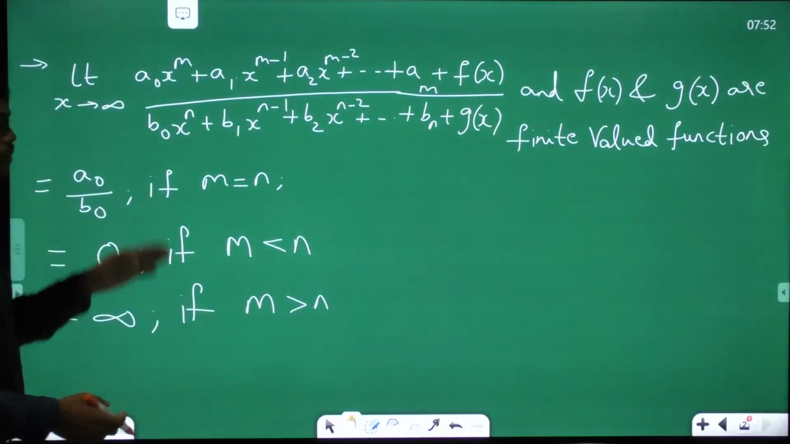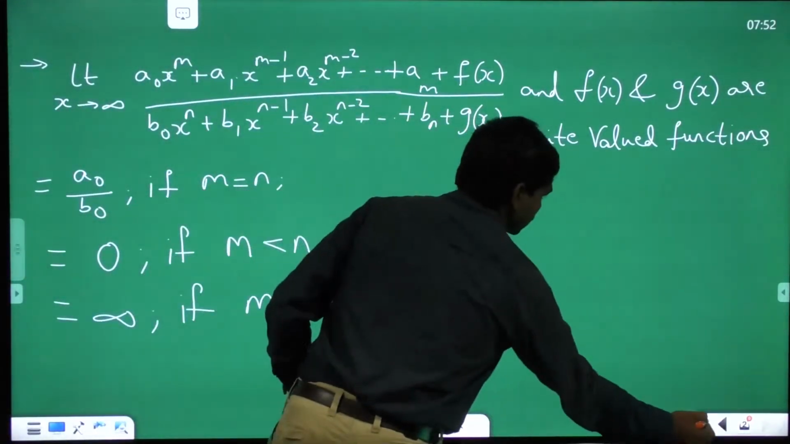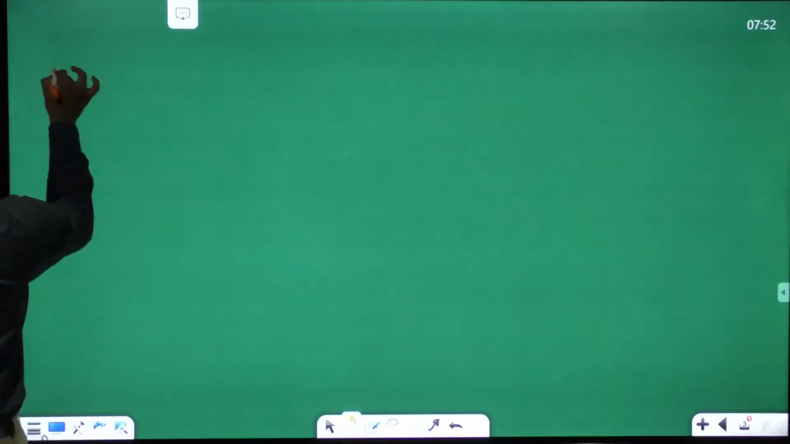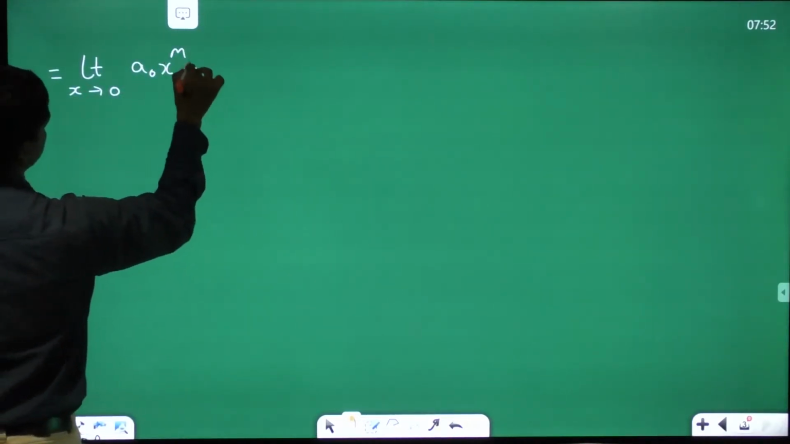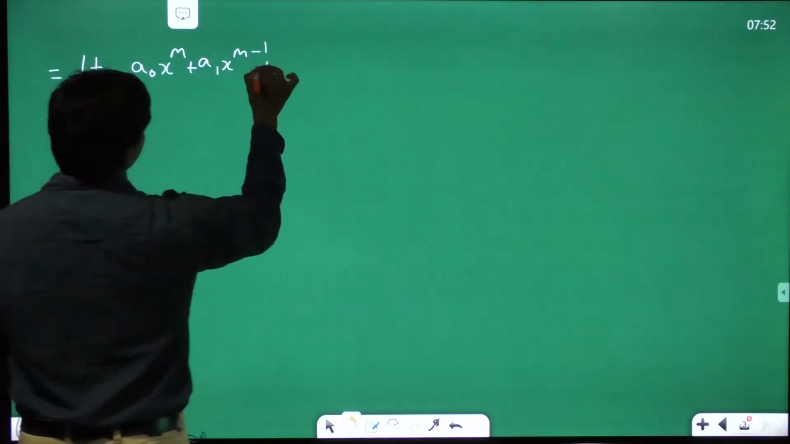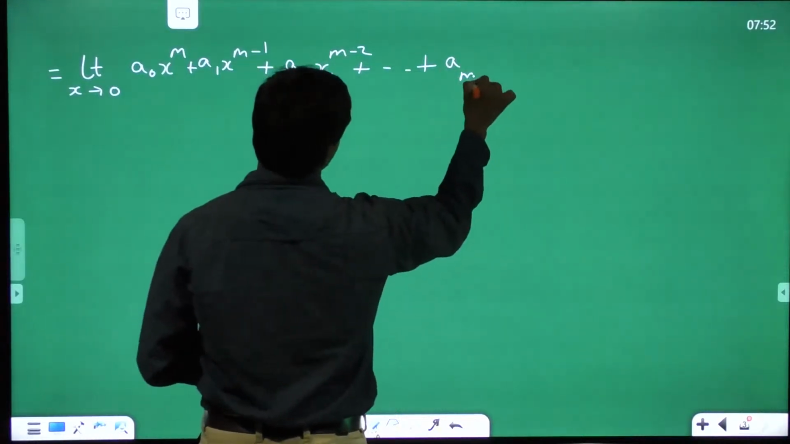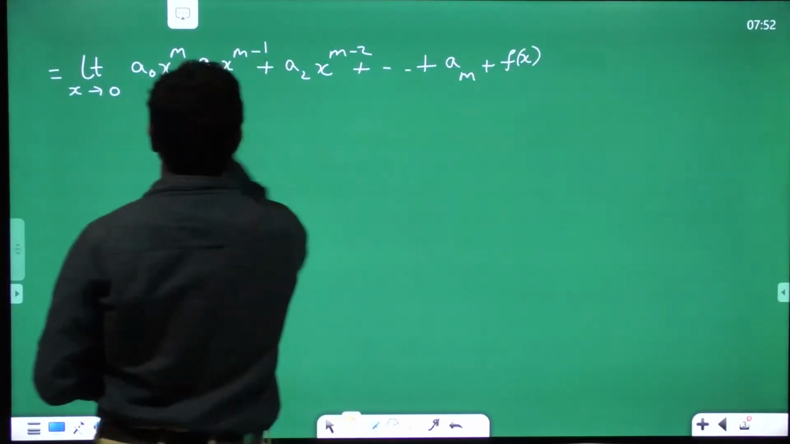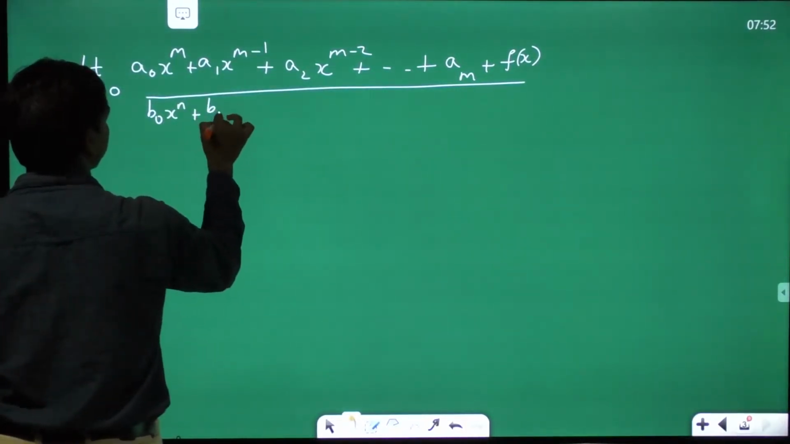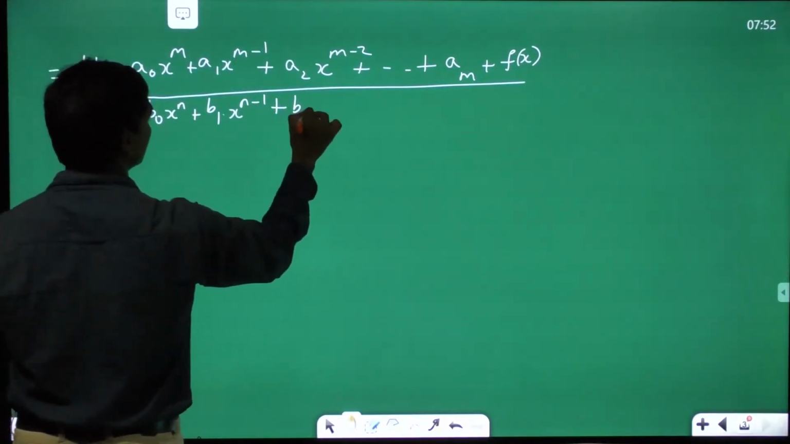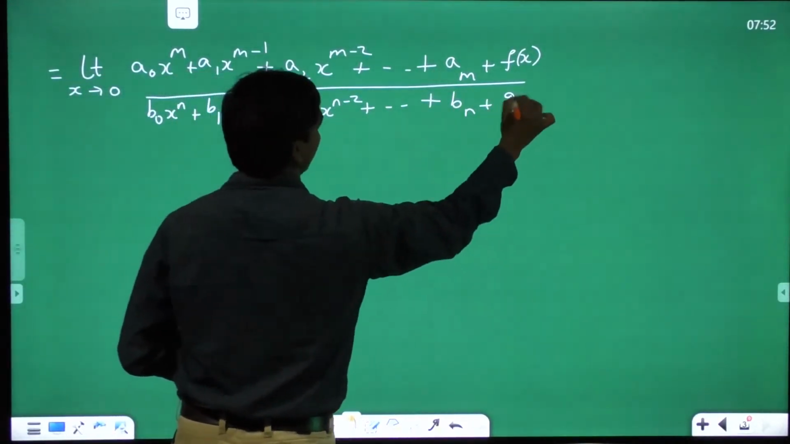We'll see how these results come about in general, when these are finite valued functions. So let us look into that. The limit we are discussing is limit x tends to 0, a naught x power m plus a1 x power m minus 1 plus a2 x power m minus 2 and so on plus am plus f of x, divided by b naught x power n plus b1 x power n minus 1 plus b2 x power n minus 2 and so on plus bn plus g of x.